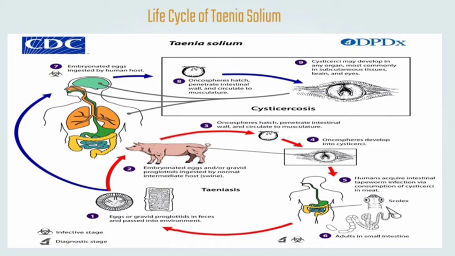After the eggs or gravid proglottids have been released in feces and pass into the environment, embryonated eggs might be ingested by the human host, and the oncospheres then hatch, penetrate the intestinal wall, and circulate to musculature. Then the cysticerci may develop in any of the organs, like the heart and the liver, but mostly in the skin, brain, and eye. So, this is the cycle when it causes cysticercosis.